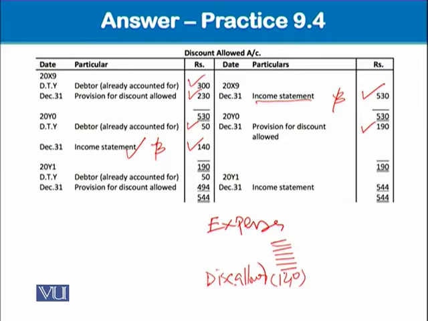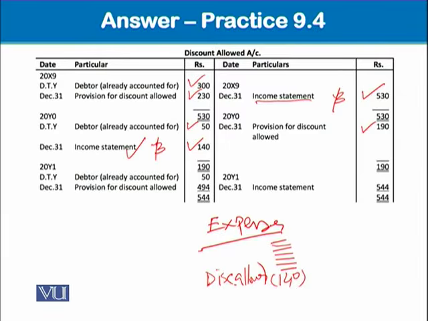Okay, because the details are there that because of the decrease in provision, it is giving a credit balance. So it doesn't mean that this is income. Please remember, it does not fulfill the definition of income as per the conceptual framework issued by the International Accounting Standards Board. Therefore, it will remain in the category of expense, but will be written as an item within brackets.